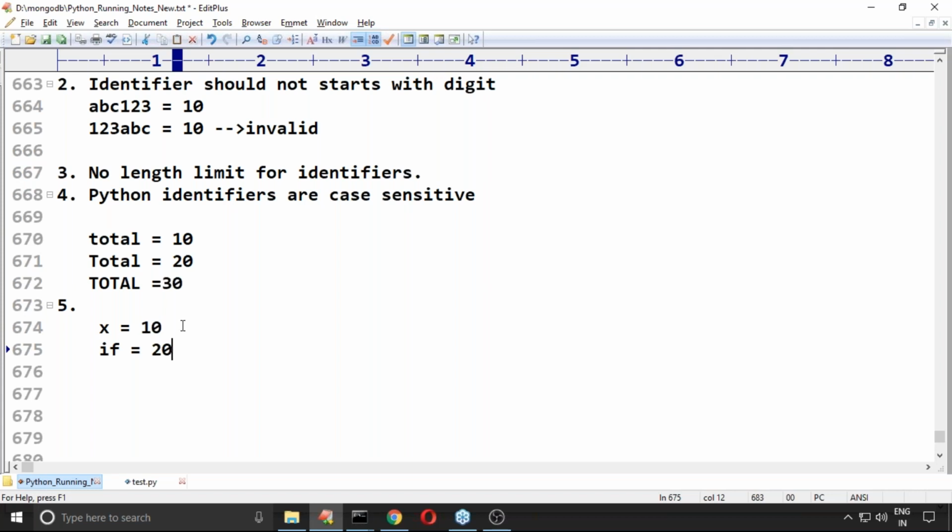Such words are called reserved words or keywords. So we can't use keywords as identifiers. if is a keyword in Python, so there is some functionality associated with it. If you try to use it by mistake, we immediately get an error.